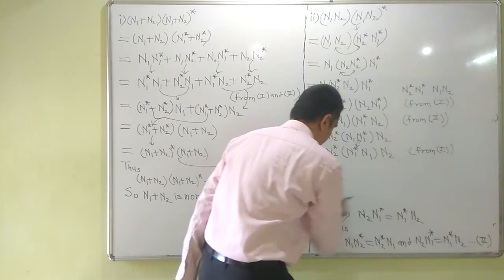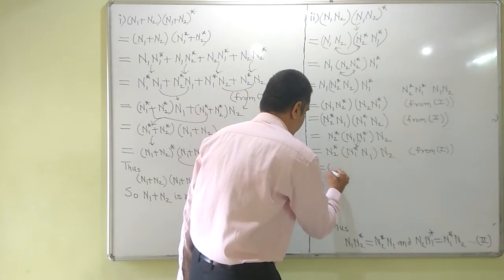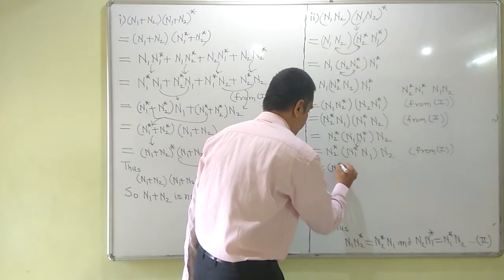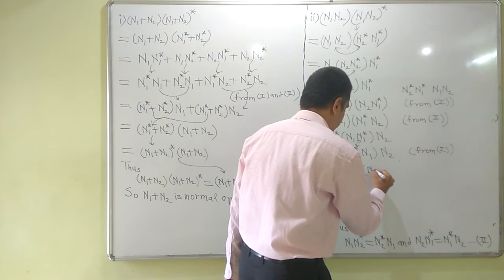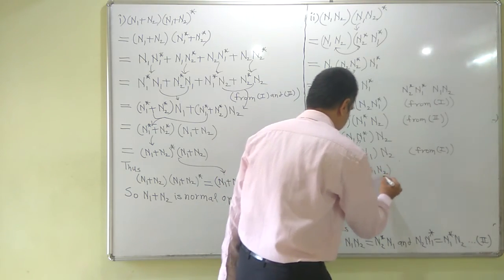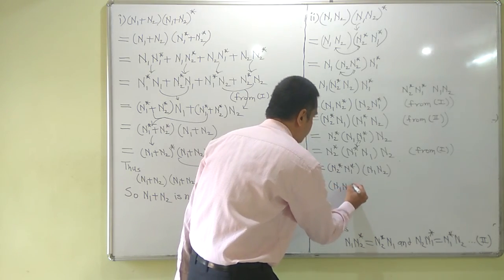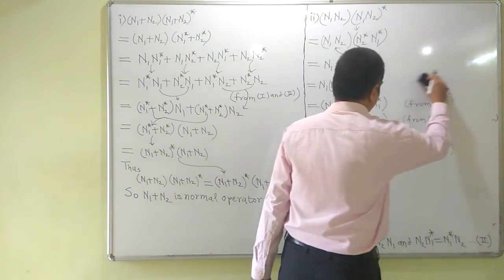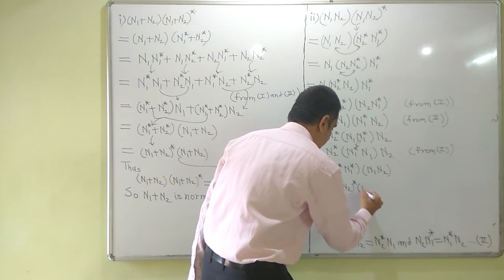Then I could put the brackets as n2 star n1 star n1 n2, and this is nothing but n1 n2 star n1 n2.